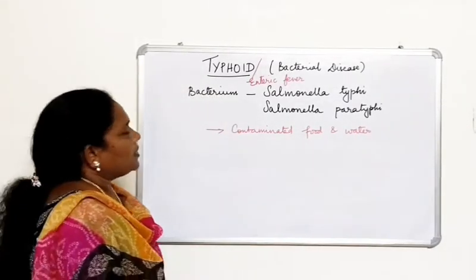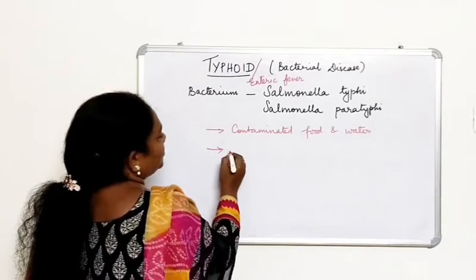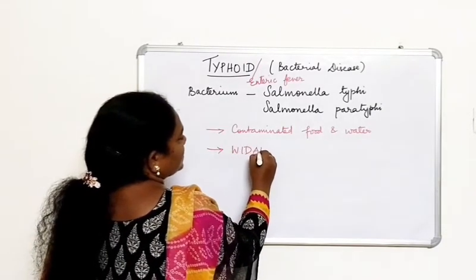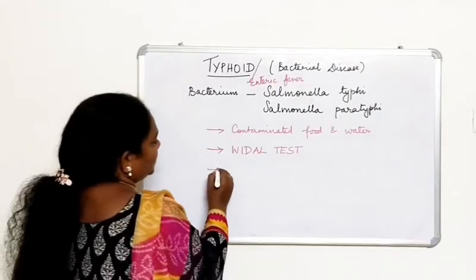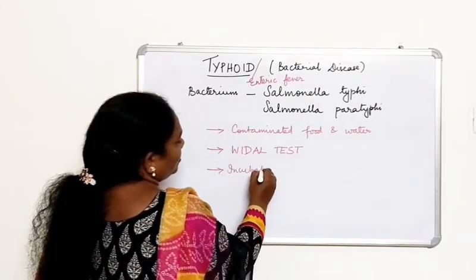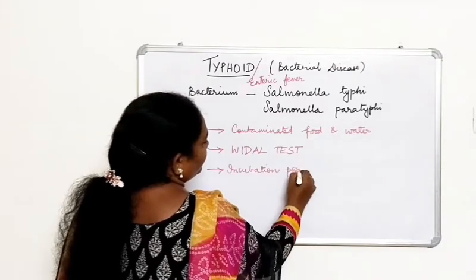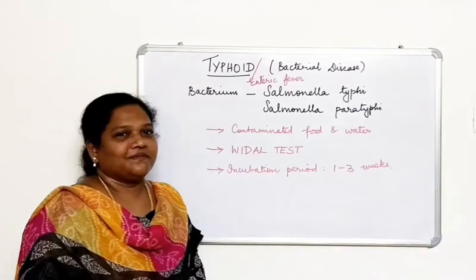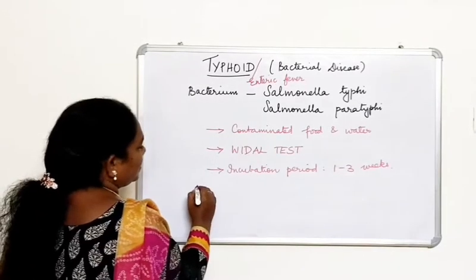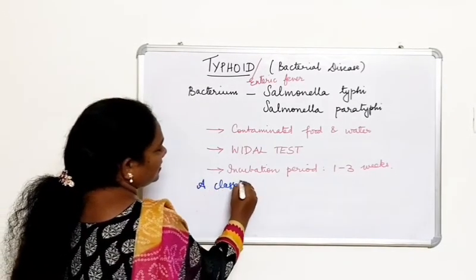And this typhoid is diagnosed with the help of a test called the Widal test. It is a confirmatory test for typhoid, and the incubation period is about 1 to 3 weeks. 1 to 3 weeks.